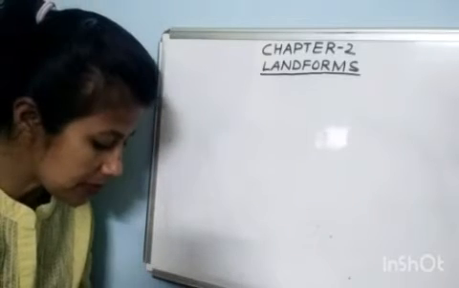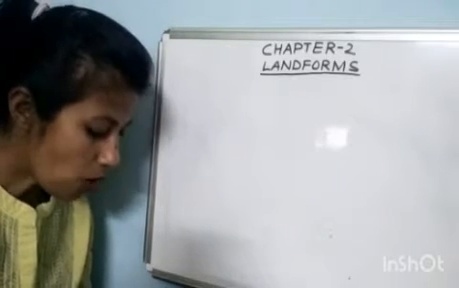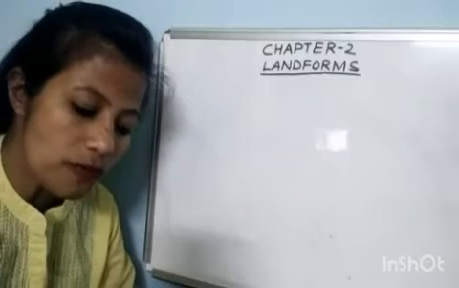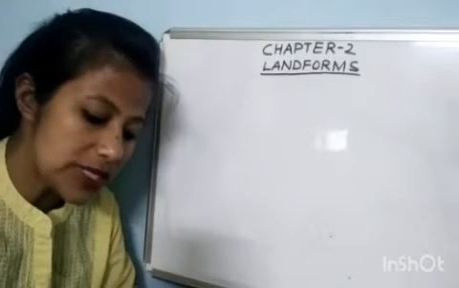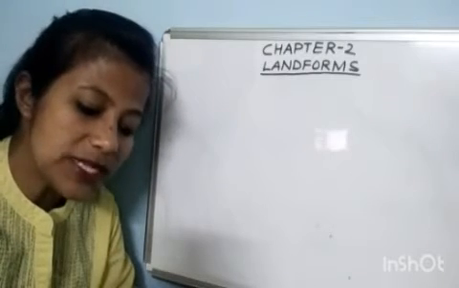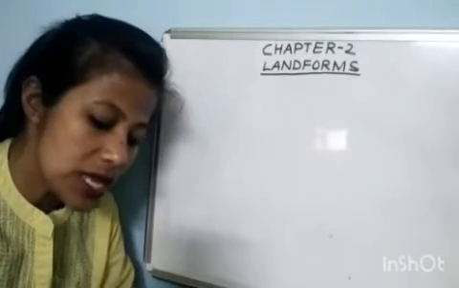Now answer number 6. What are conventional symbols? Page number 5 here. There is an international understanding over the usage of the same symbols to represent the features. These symbols are therefore called the conventional symbols.